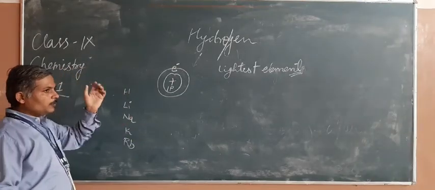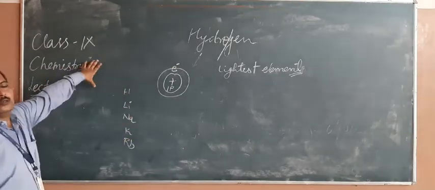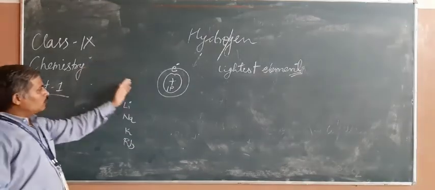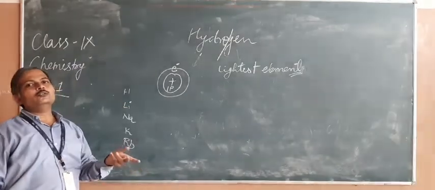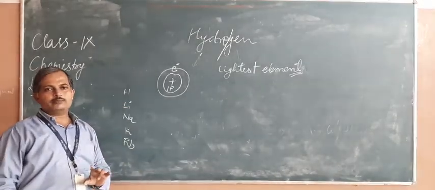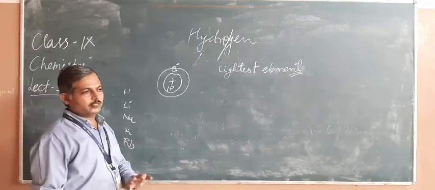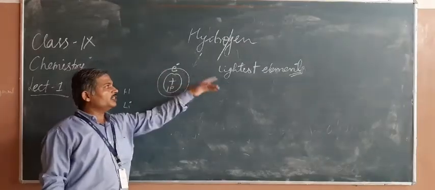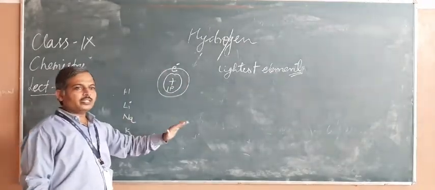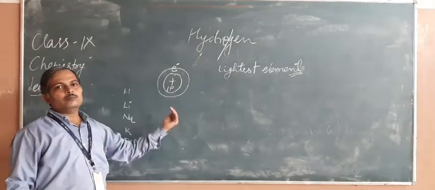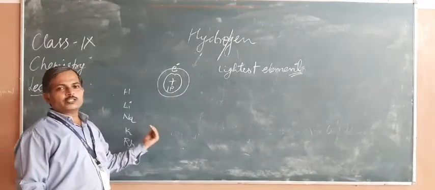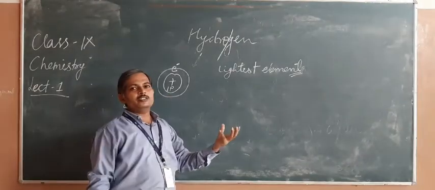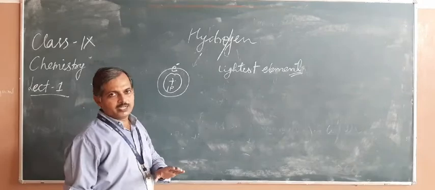But if you see its properties, we will come to know that hydrogen is more active due to its dual nature. It shows dual property. In many chemical reactions, in place of losing its one electron, it gets ready to take one extra electron from the other element and change into a noble gas like helium.